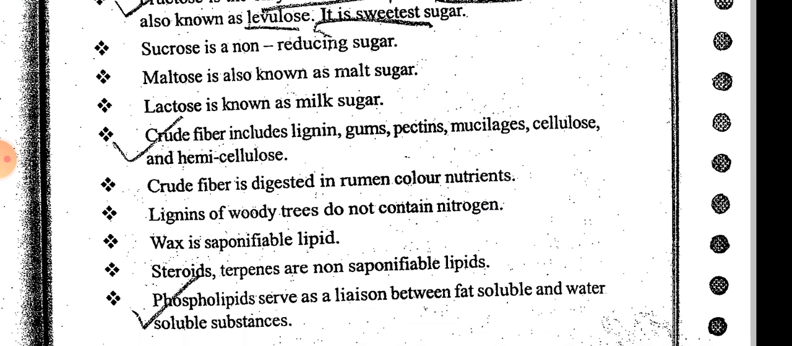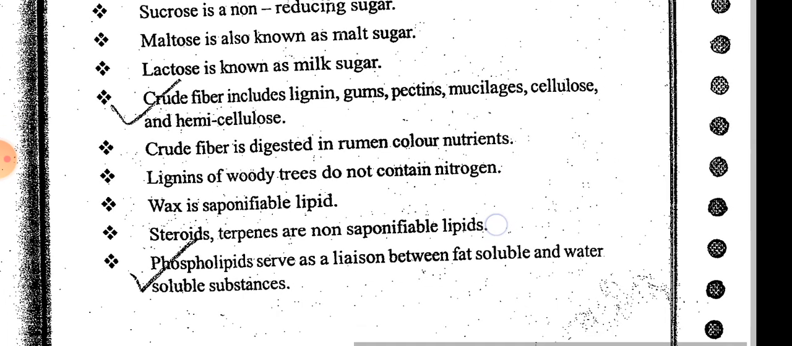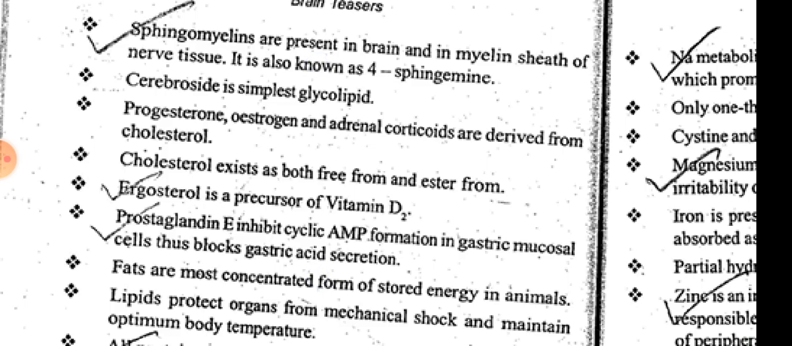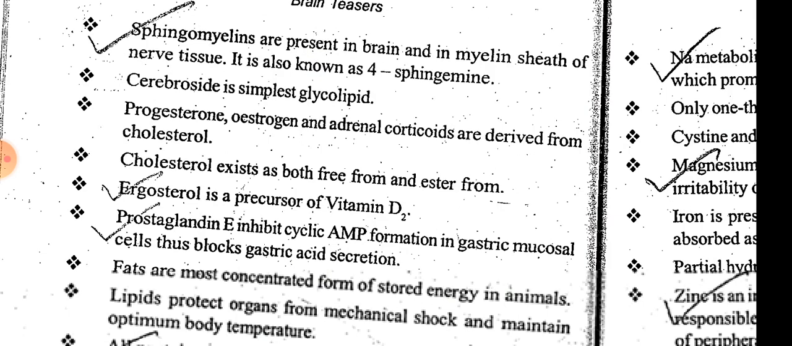Phospholipids serve as the liaison between fat soluble and water soluble substances. The cell membrane is made up of phospholipids, so this phospholipid membrane acts as a barrier between the external and internal surroundings, between water and fat, polar and non-polar substances. Sphingomyelins are present in brain and in the myelin sheath of nerve tissue. Sphingomyelin is also known as sphingomyelin, and they are present in brain and in the myelin sheath of nerve tissue.